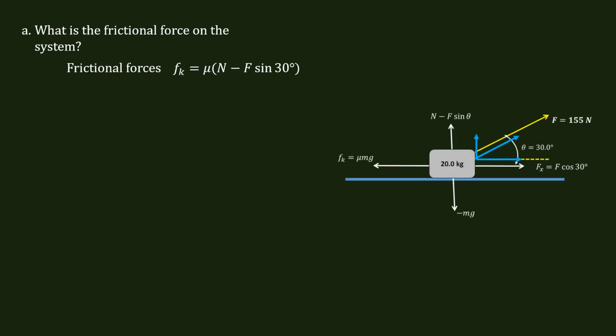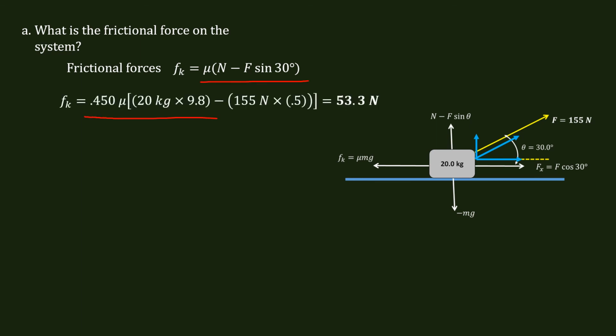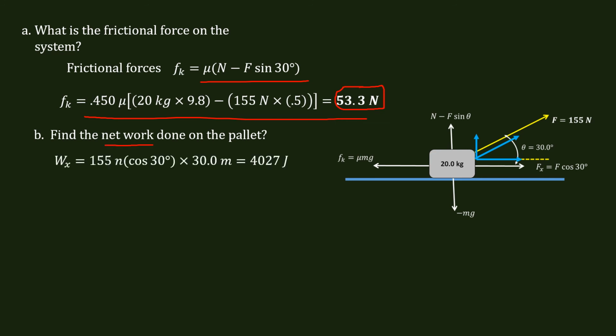What is the frictional force of the system? So let's start there and figure it out. Okay. The frictional force is going to be equal to this equation. Just plug everything in and we get 53.3 newtons. Find the net work done. So they want to find the net work done on the pallet. So this is going to be the work done in the x. This is the work done right here on this vector. That's the only forward work that's being done, forward force. And that's going to be equal to 4,027 joules.